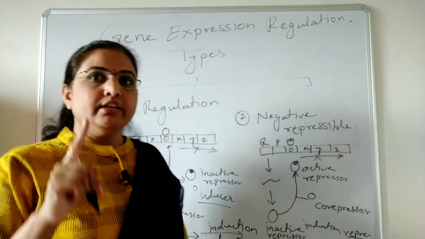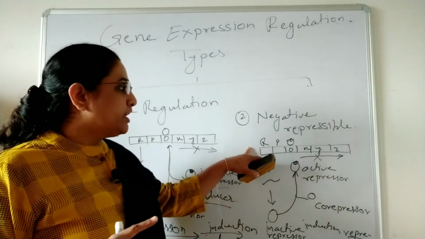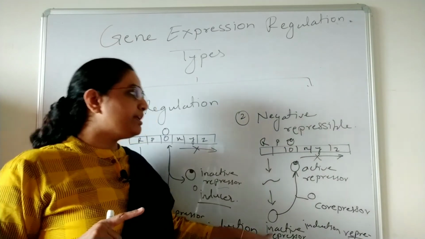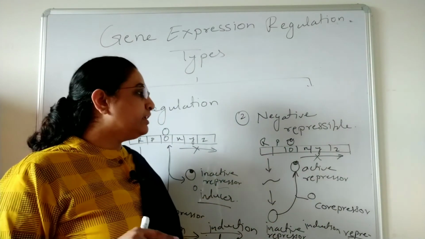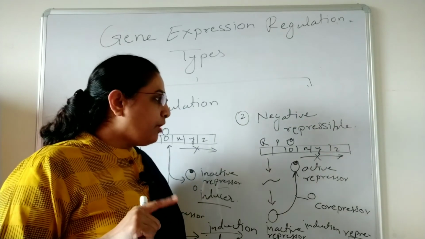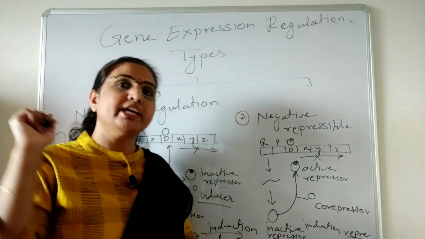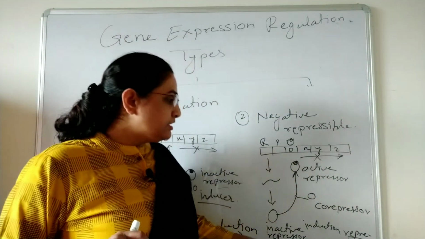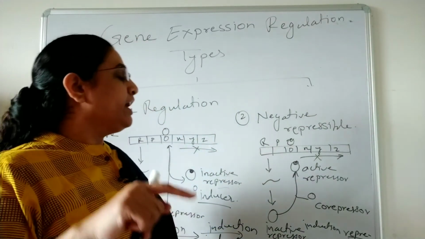So here in the negative repressible, the regulatory gene product is the inactive repressor. The inactive repressor is not getting bound to the operator, so there will be the start of transcription and the expression of the genes, and this stage is called induction.